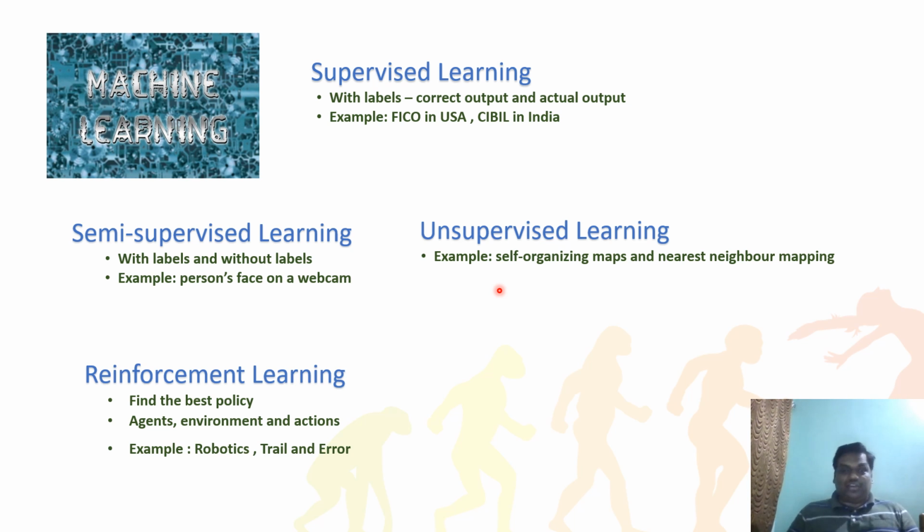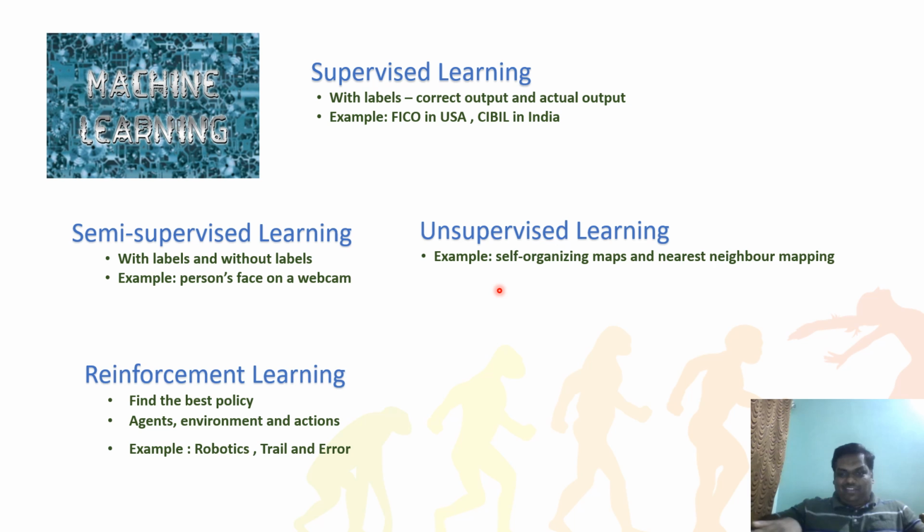The applications, right? We can say FICO in the USA and CIBIL in India. When I apply for a loan in India, the first thing is the CIBIL credit report, and in the US it's FICO. So it's a report. For example, I give it to an artificial intelligence machine and the machine learns: this one is matched, this one is matched, his credit report is good, his credit report is not good.